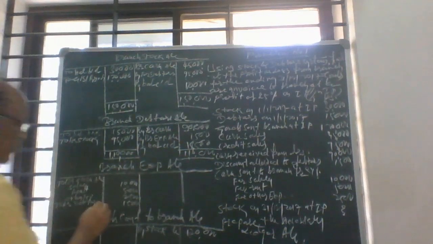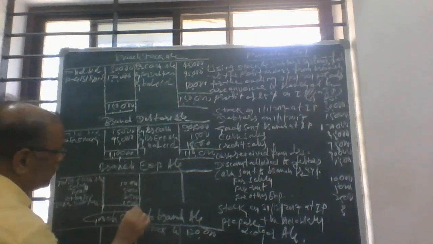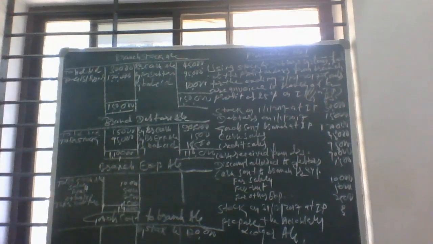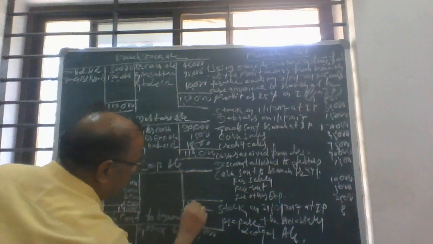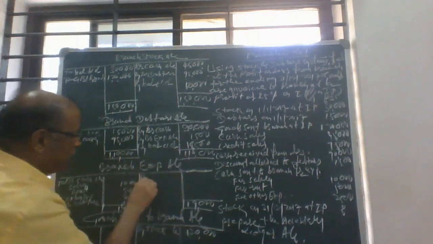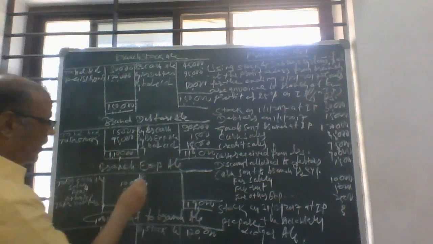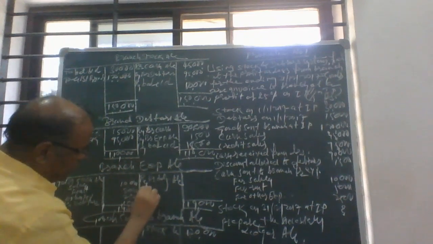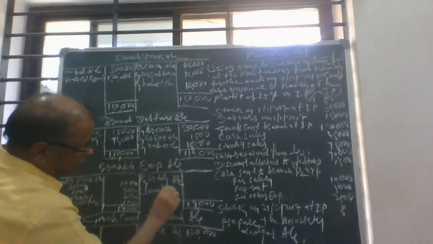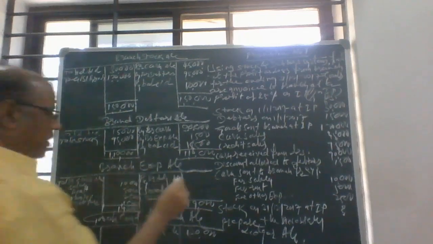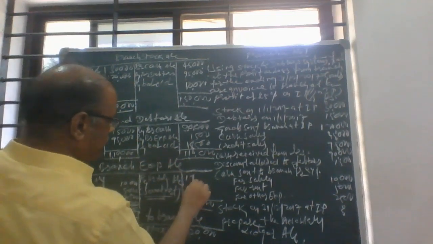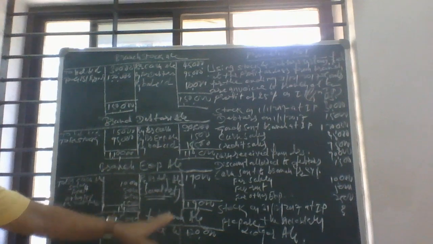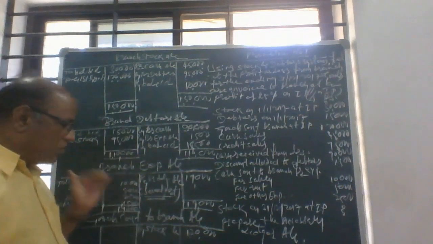Then we have to close this one. This is 9, so the total is 19,000, and this 19,000 will be transferred to the branch adjustment account second part, that is branch adjustment account second part, so 19,000 rupees. And for this, 19,000. So with this, all these accounts are closed.